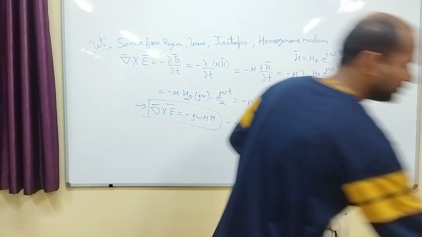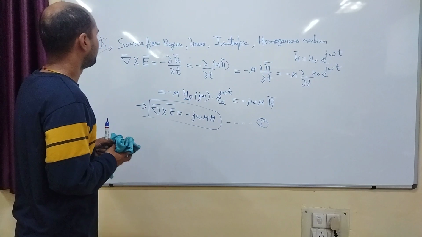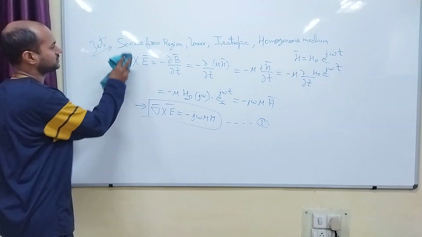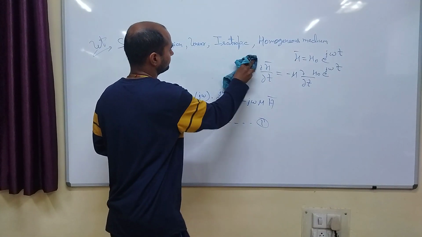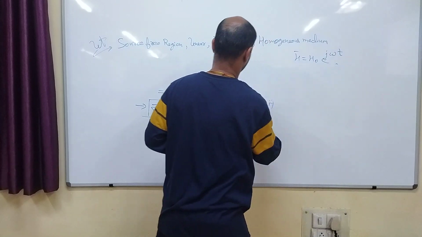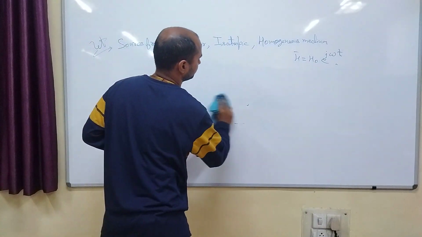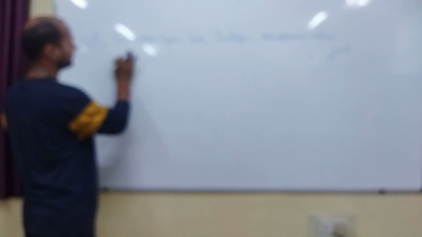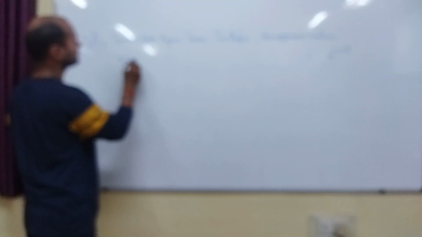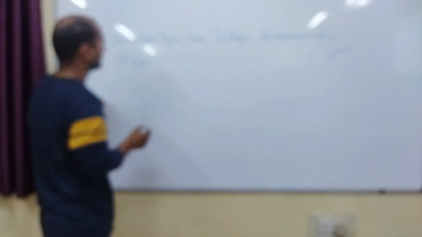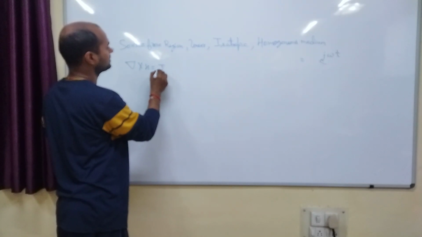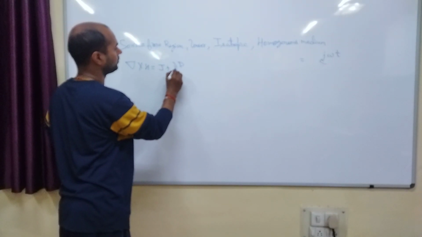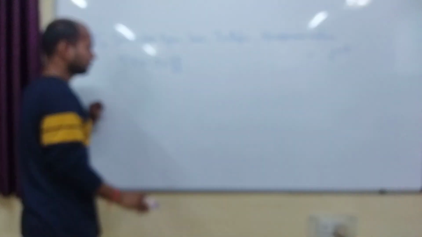Now we will go to the second Maxwell equation, del cross H. So del cross H is J plus dou D by dou t. What is J?